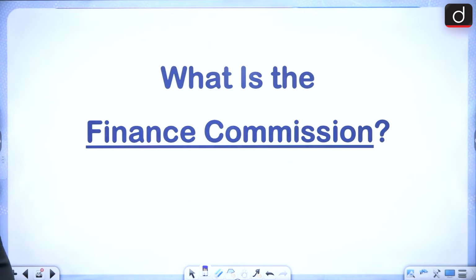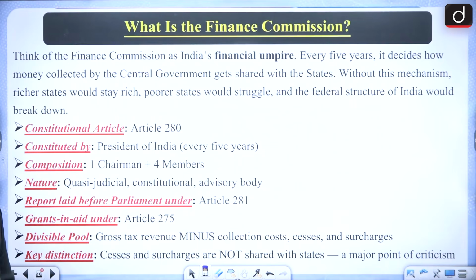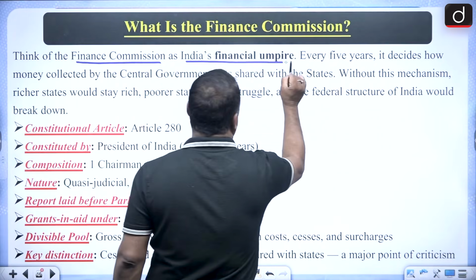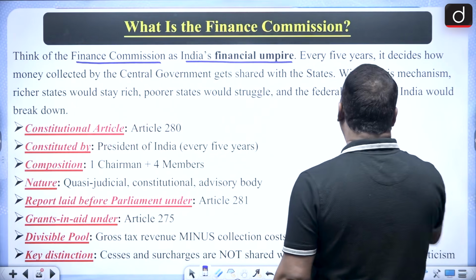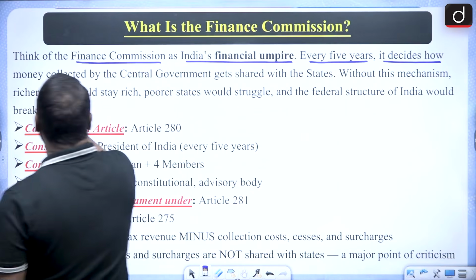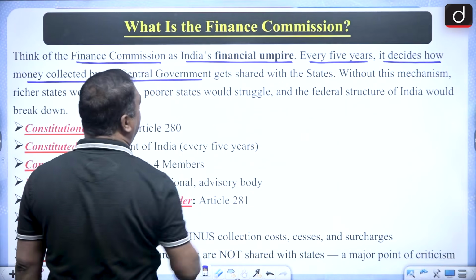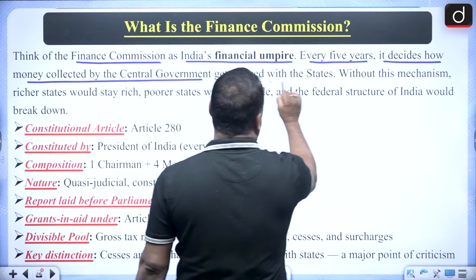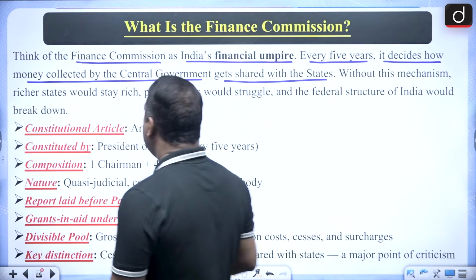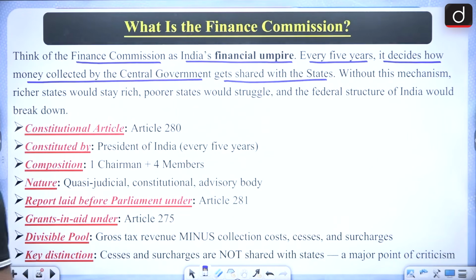The Finance Commission is India's financial empire, and every 5 years it decides how money collected by the central government is shared with the states. Without this mechanism, richer states would stay rich, poorer states would struggle, and the federal structure of India would break down.